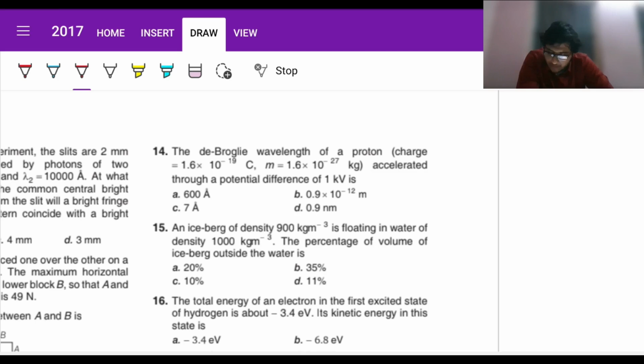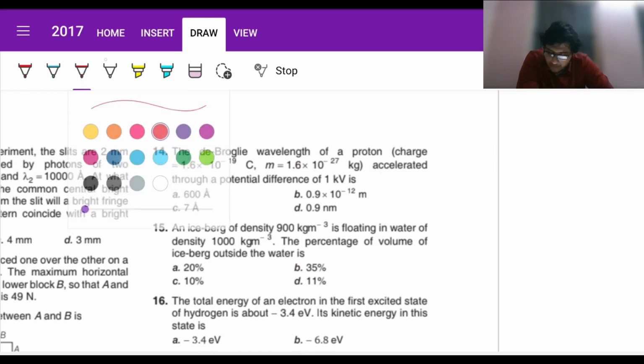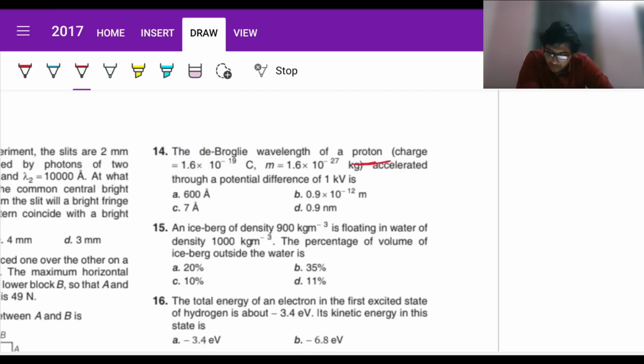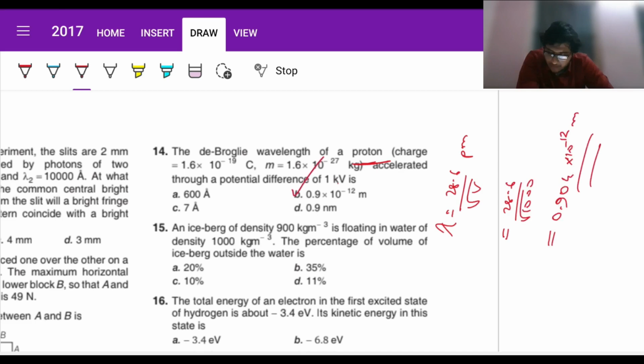Okay, so when in the intro session I said for a proton, lambda can be written as 28.6 divided by root V picometers directly. So we just need to plug it in. Here the V is 1000 volts. So 28.6 by root over 1000, which can be written as 0.904 into 10 to the power minus 12 meters. So it's directly B. Had they written picometers, that option would have been right as well.